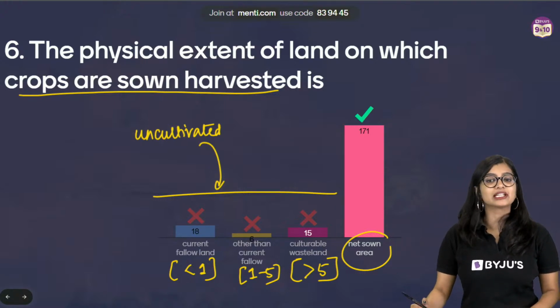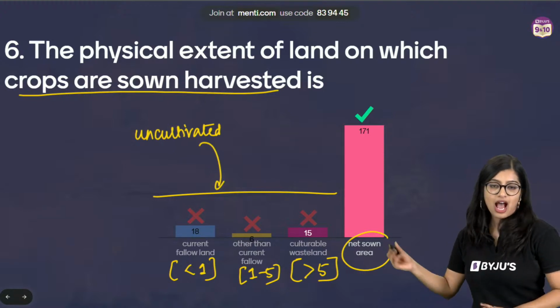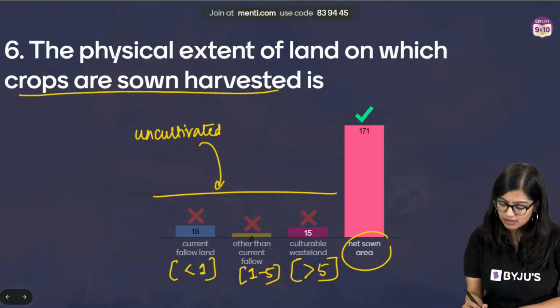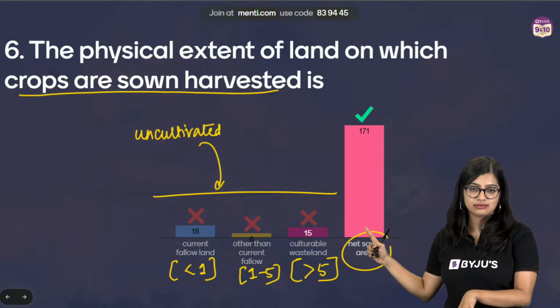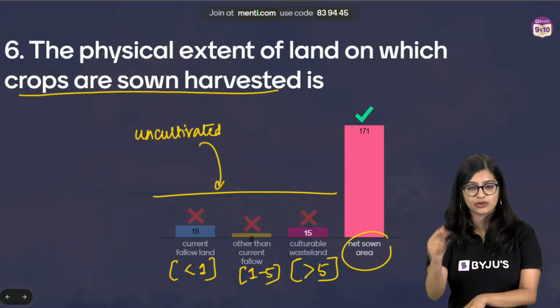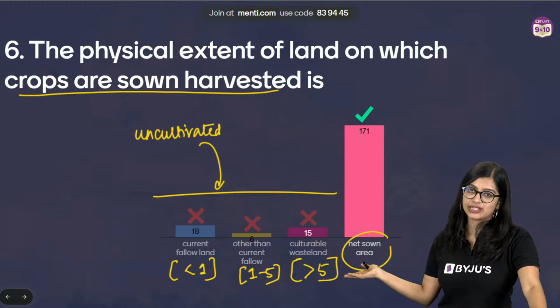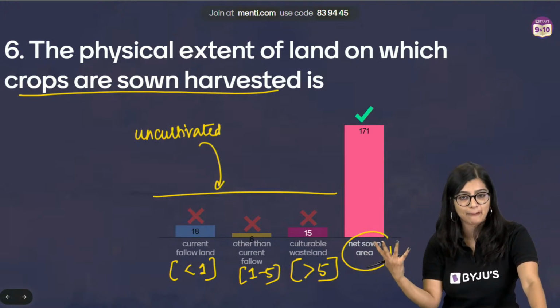Jitanshi, I will tell you after the next question. Just give me 5 minutes, okay? Are we clear, everybody? Current fallow, other than current fallow, cultivable wasteland. Yes? Are we all clear? Okay, very good. So please make a note of this in your textbooks also. With very simple math, you will be able to remember, right?